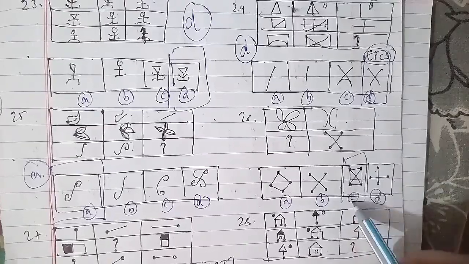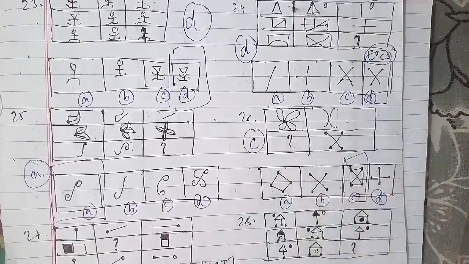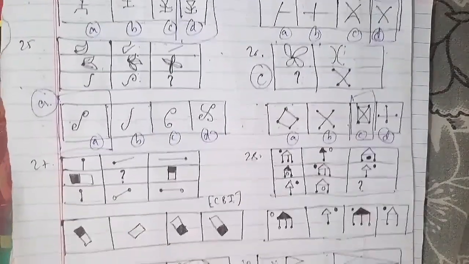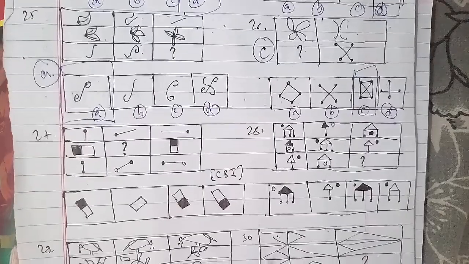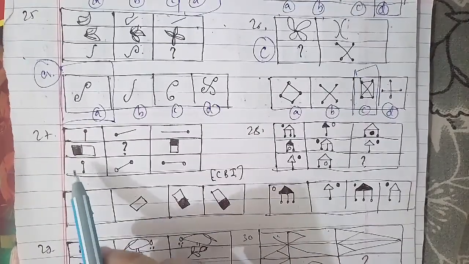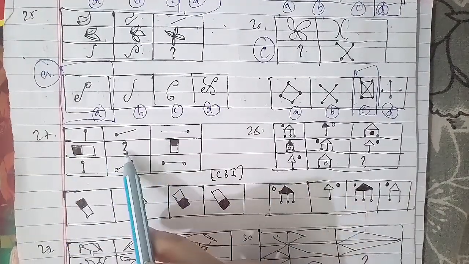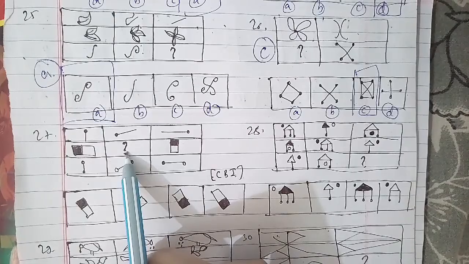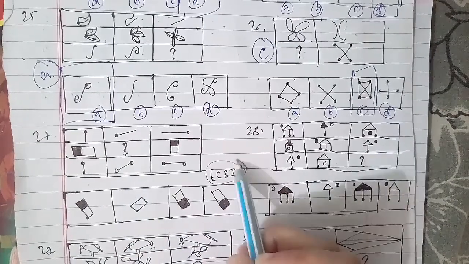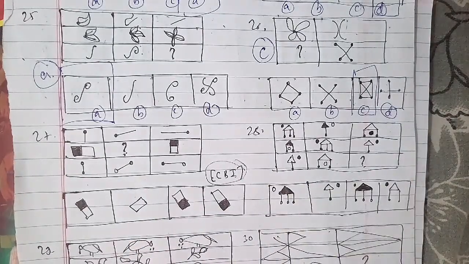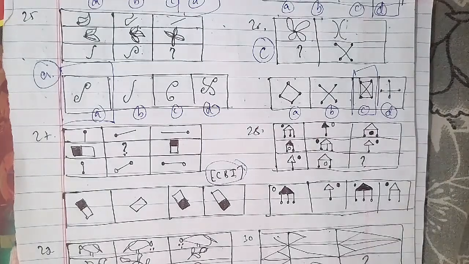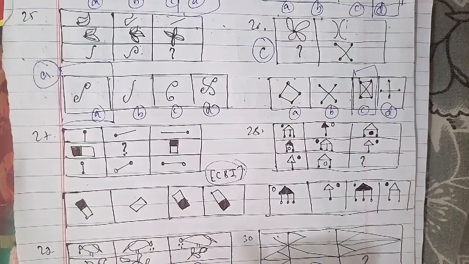We'll go ahead with another one, your 27th question of the session. These were the figures here, and this is a missing figure which we have to find out. This question has been asked in your CBI examination paper, as I told you, with options named A, B, C and D.